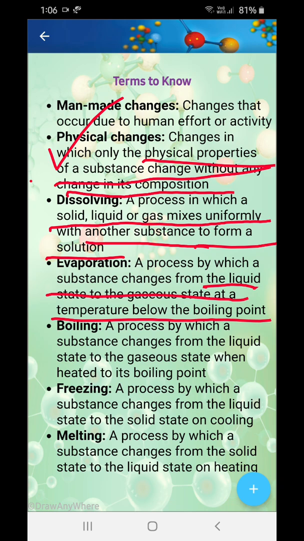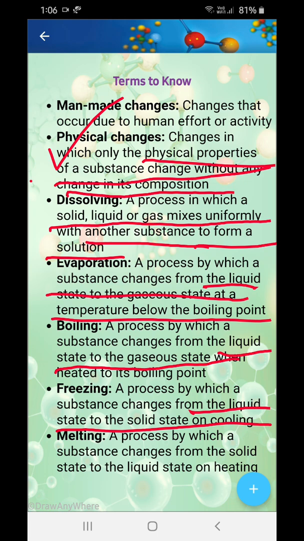Next, boiling: a process by which a substance changes from liquid to gaseous state when heated to the boiling point. Boiling will only occur when it's heated to the boiling point or above. It will not occur below the boiling point. Okay, it's the main difference actually. Now, freezing: a process by which a substance changes from the liquid state to the solid state on cooling.